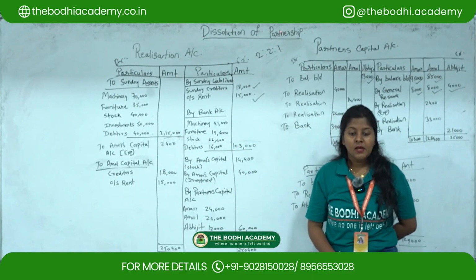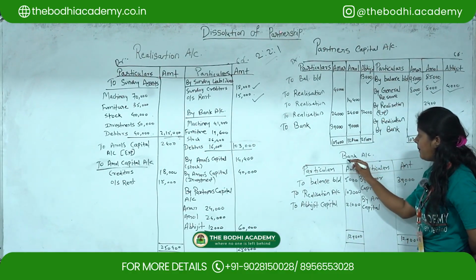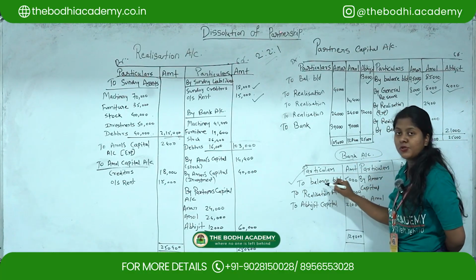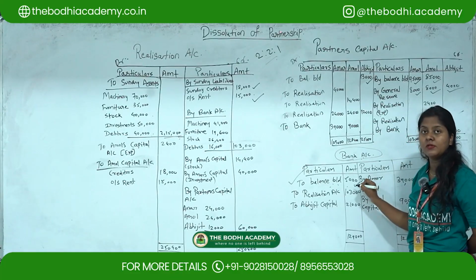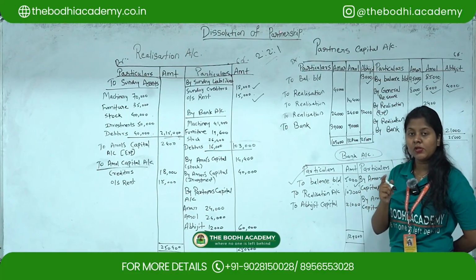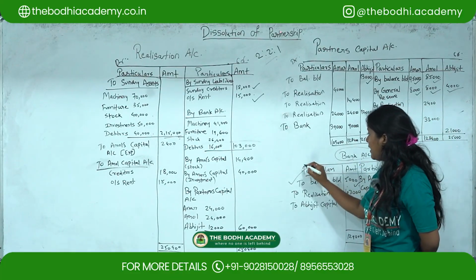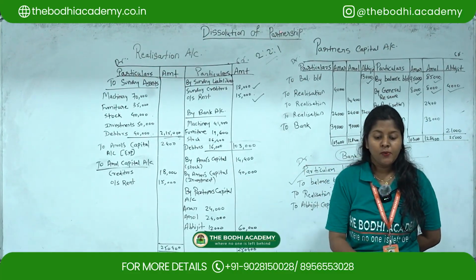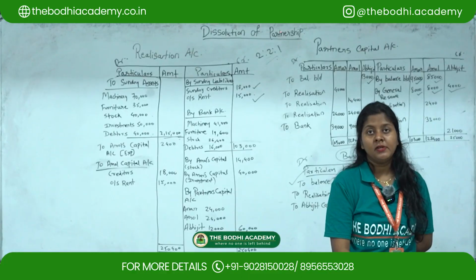Then bank balance, we always take the bank balance under this account, bank account. So to opening balance, to balance brought down as 5,000. Since it is given on the asset side, you have to show under this account under the debit side, and that two effect you have to remember. Whatever is getting debited, you have to credit.